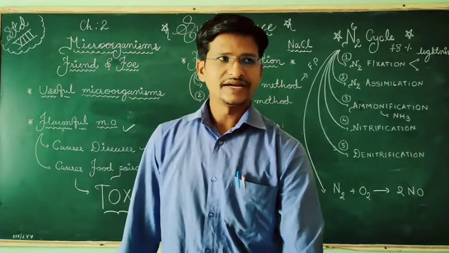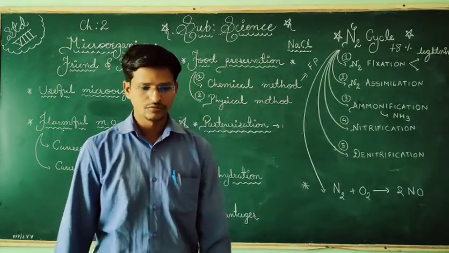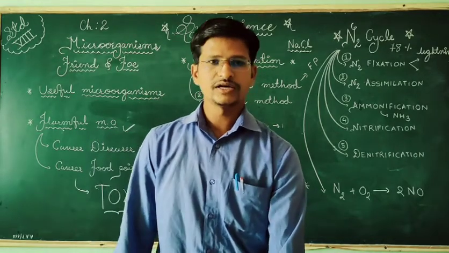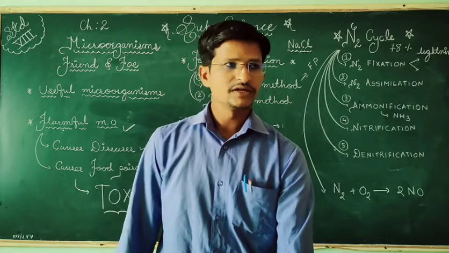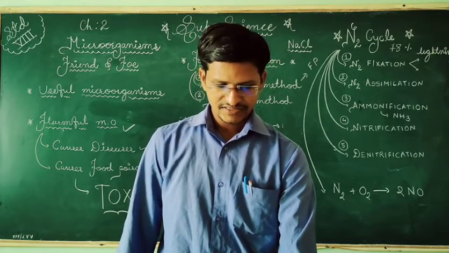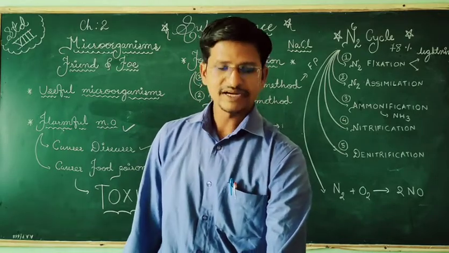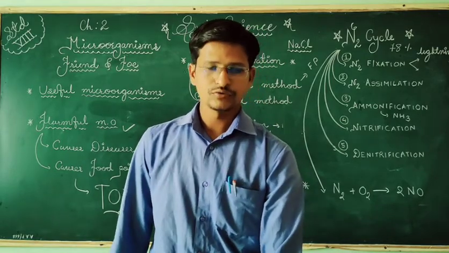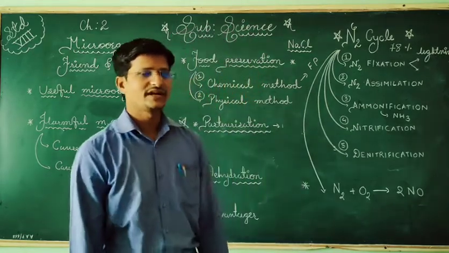Last, that is nitrification, and this can be done with the help of nitrosomonas. Nitrosomonas is the name of the bacteria. Nitrites are then converted into nitrates by nitrobacter bacteria, and these bacteria are called nitrifying bacteria.